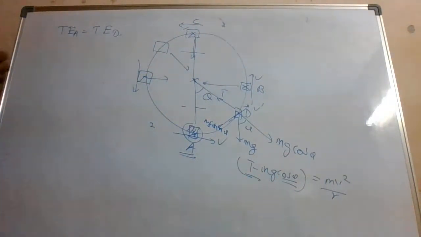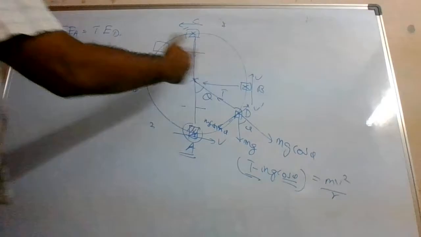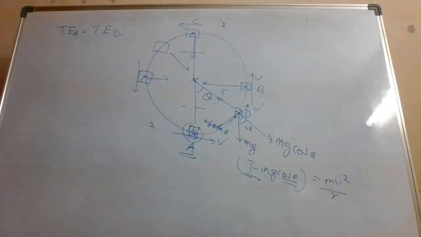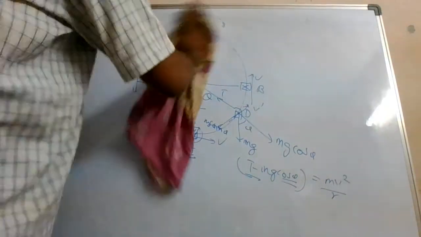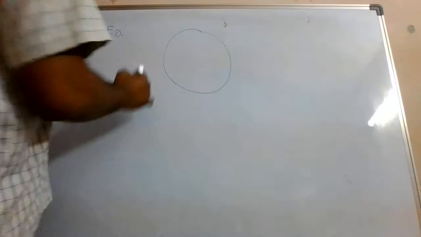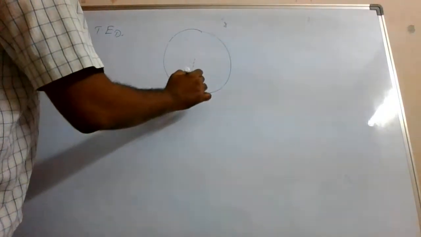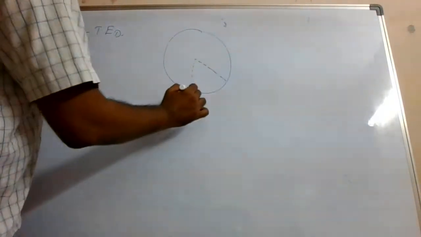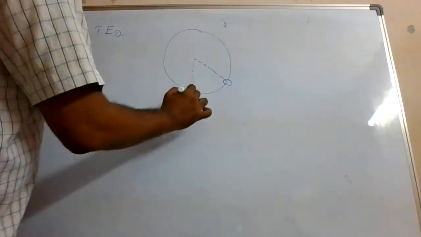Now remember, let me make a better detailed sketch. So here a circle is given to you. This is one location, this is another location.